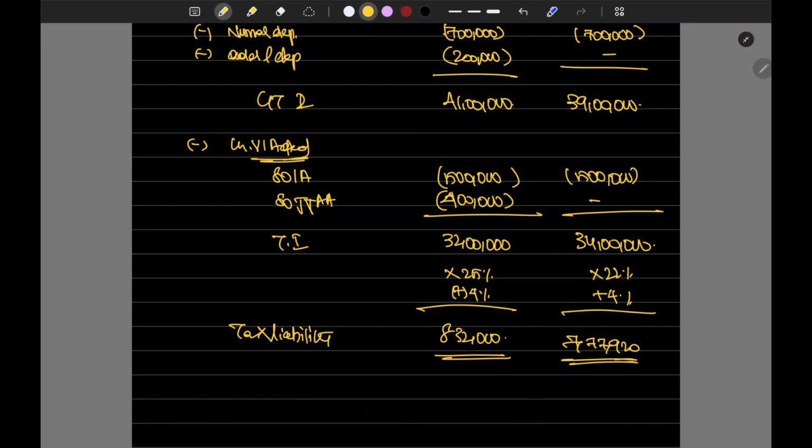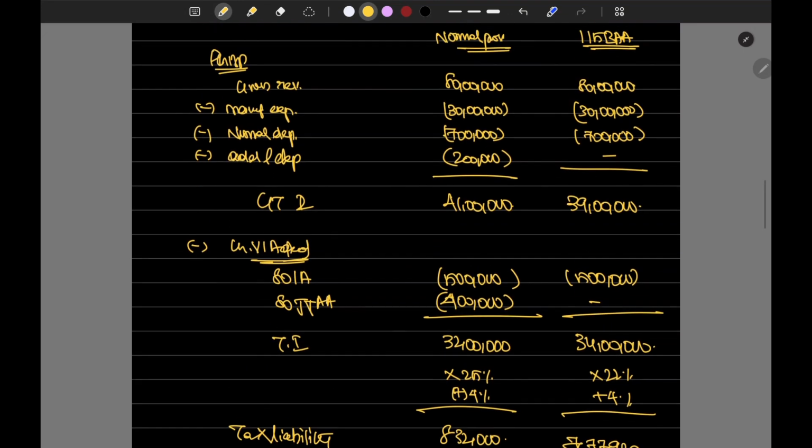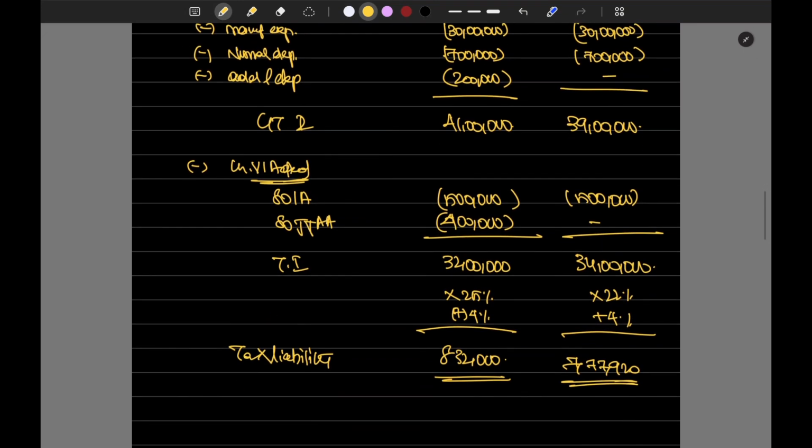We missed to include one point for the default provisions: there are no special provisions for companies. We have to add the standard 10% surcharge and 4% HEC. For any income we have to add 10% surcharge.